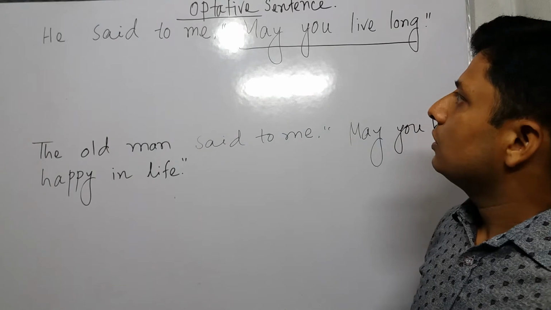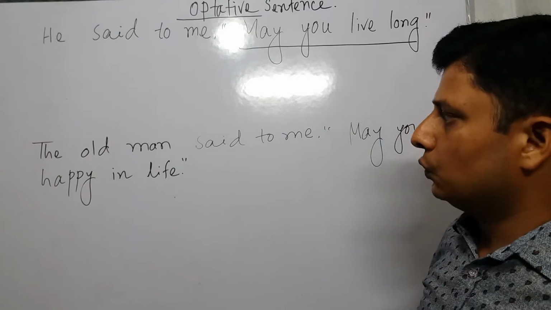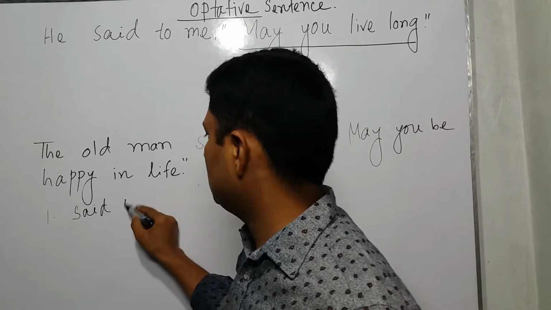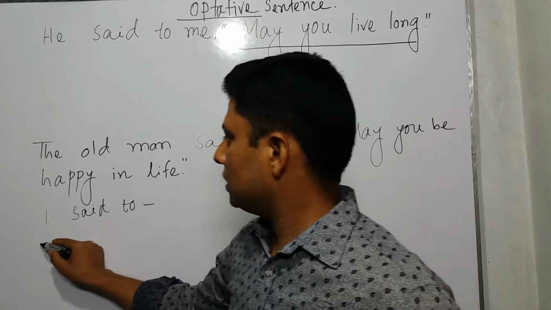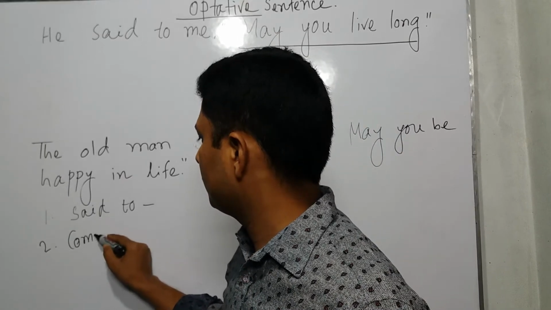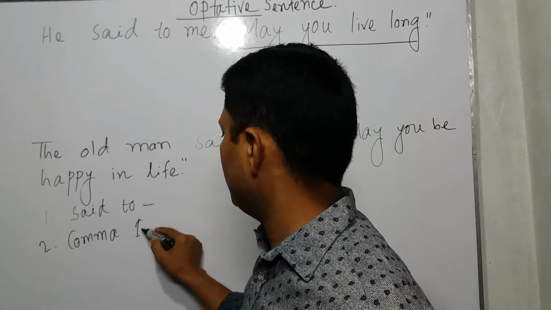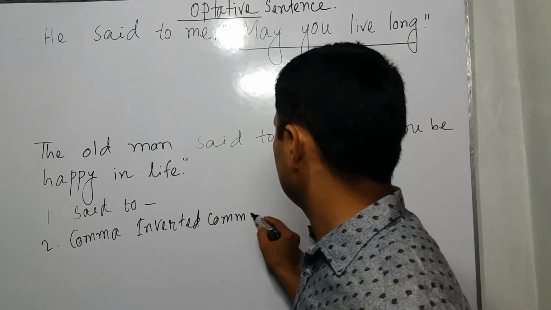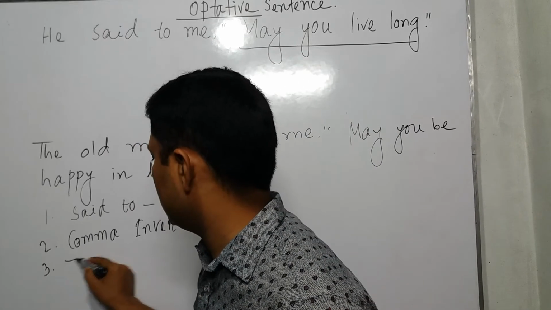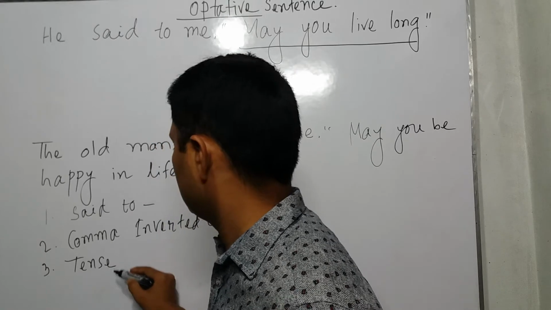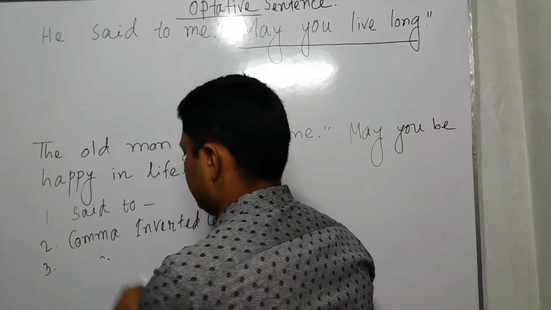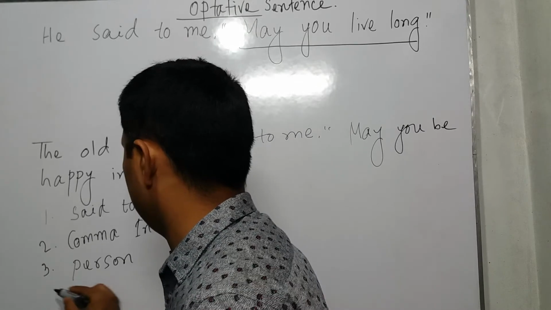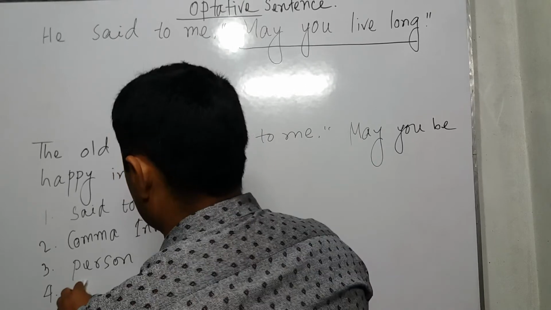So we know the general rule. The first one is said to. The second one is the comma, inverted comma. The third one is person. And the last one is tense.